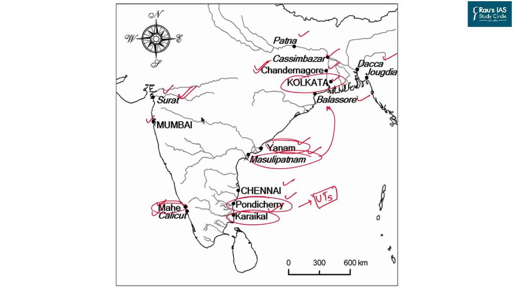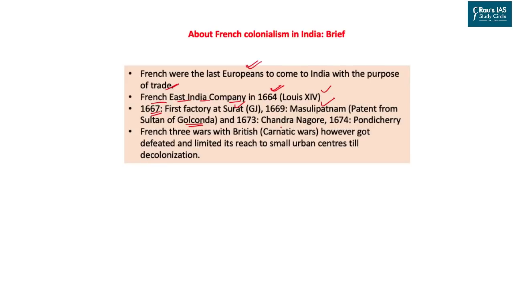So if you go through this map, you'll find that this is the area where Golconda is situated. This was the area contemporary to the erstwhile Vijayanagar Empire. So they provided the patent right to the French to trade from Masulipatam.